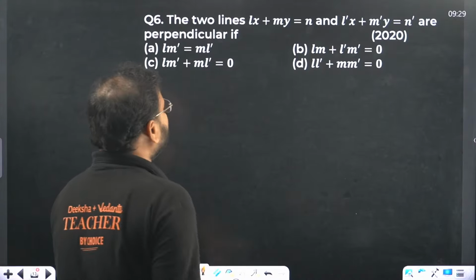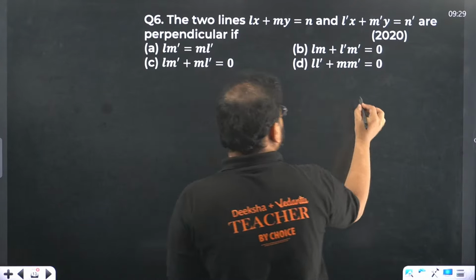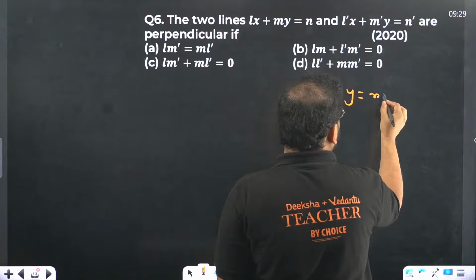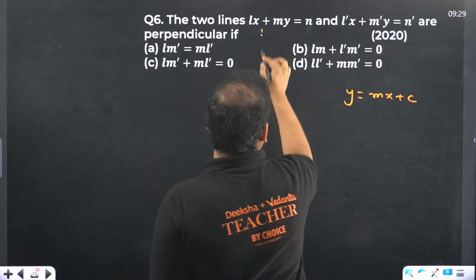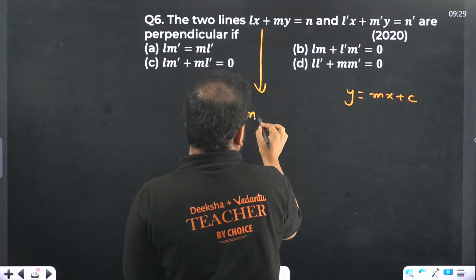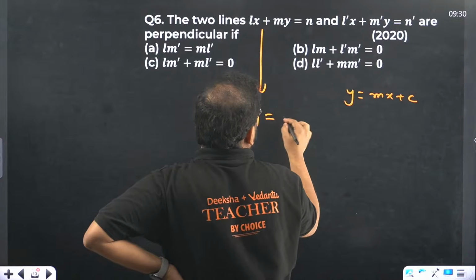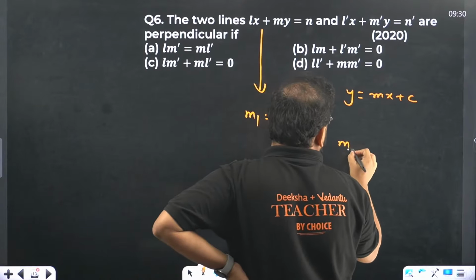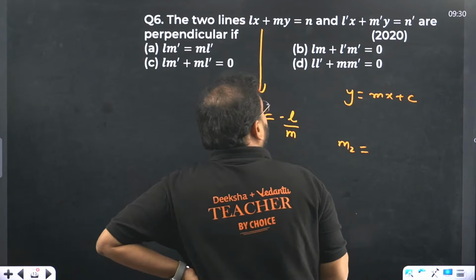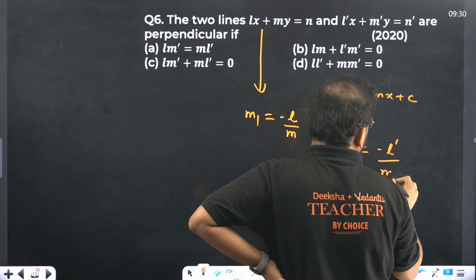The two lines, Lx plus My, and this is perpendicular. Very simple, no? This is the form y equal to mx plus c. So we'll go like this. We have to find the value from here, m1. So m1 becomes minus L upon m. What about m2? m2 will become minus L dash upon m dash.